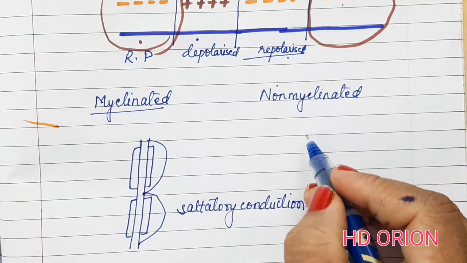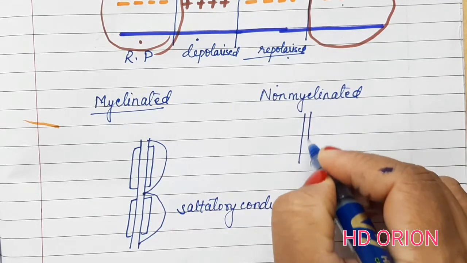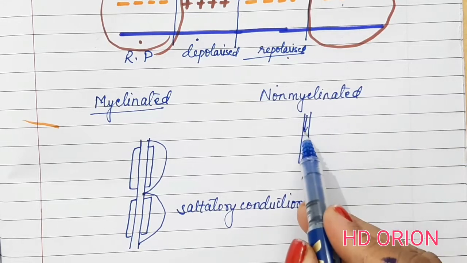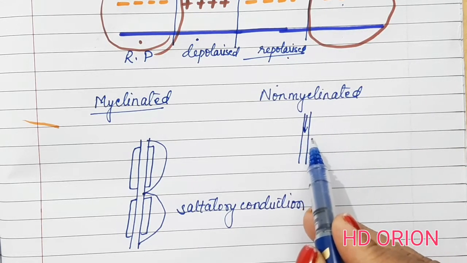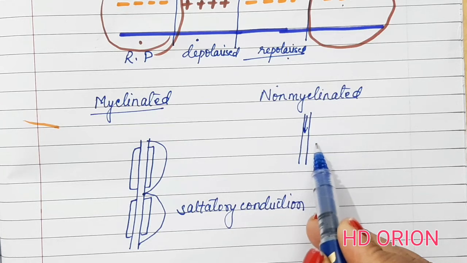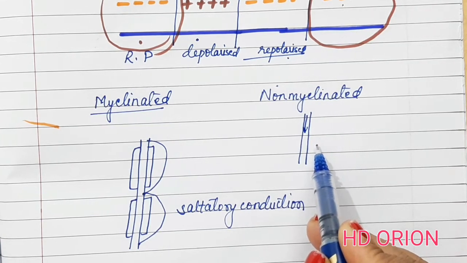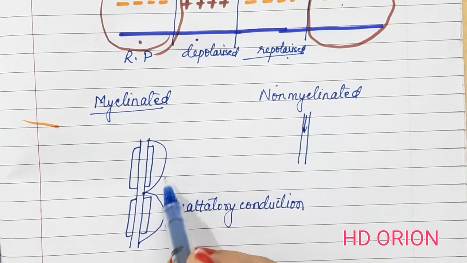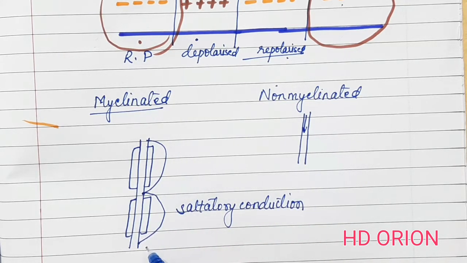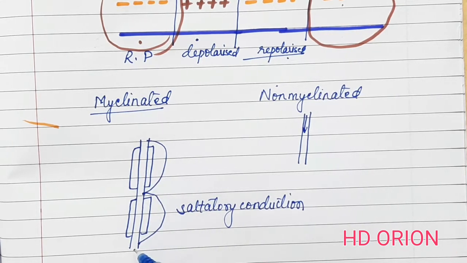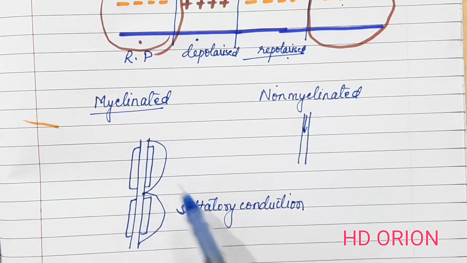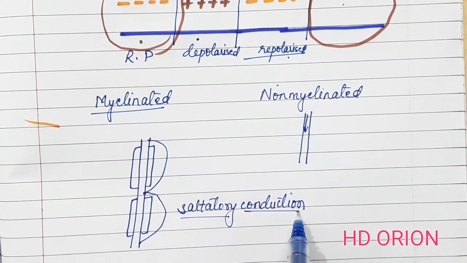While in non-myelinated fibers, there is no myelin sheath and the impulse goes on smoothly, and more energy has to be expended. The expense of energy is higher in non-myelinated nerve fibers, and therefore the speed of the impulse is rather low. Here, since it is in a jumping form, the speed is quite high, which is 120 meters per second in a myelinated nerve fiber. So this is very high, and because of the presence of myelin sheath, saltatory conduction takes place.